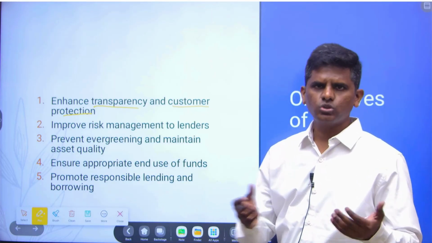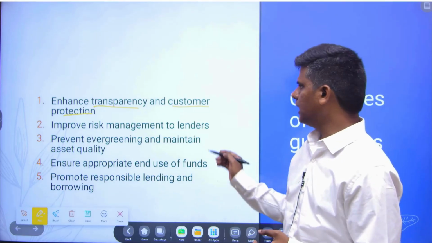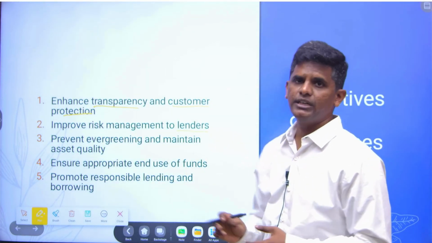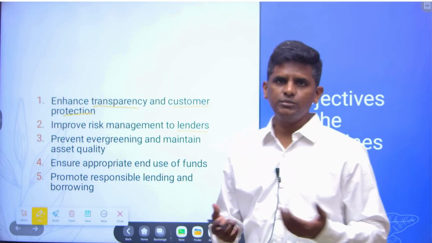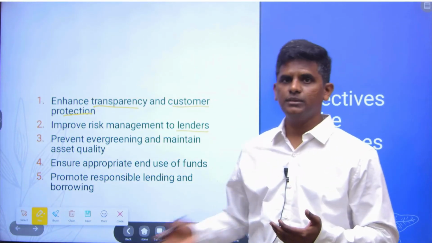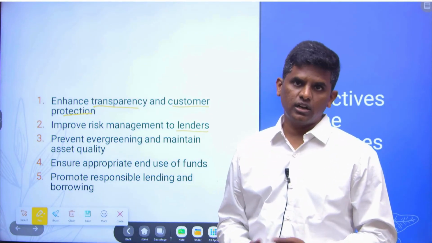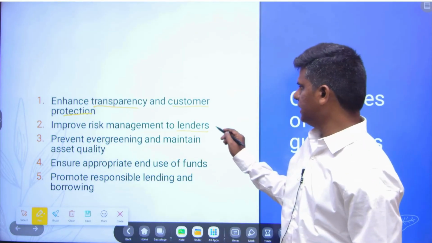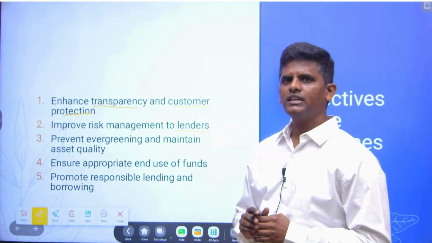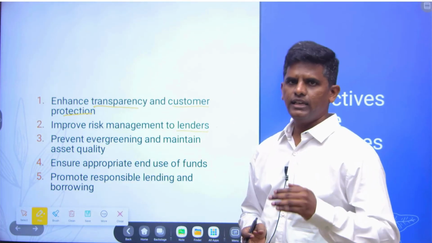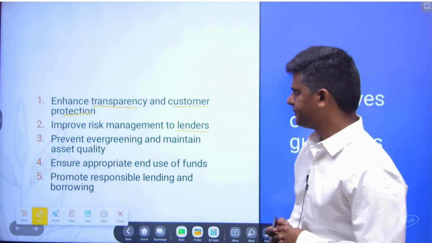Means the loan should be repayable. Otherwise, if the RBI control is not there, lenders may take extreme risk. Extreme risk may bring a lot of profit, but at the same time, they may lose a lot of money. So the RBI ensures lenders do not take extraordinary risks and they play within the boundaries.